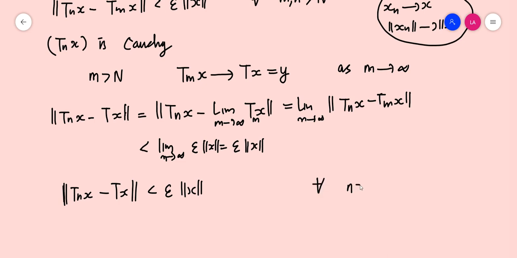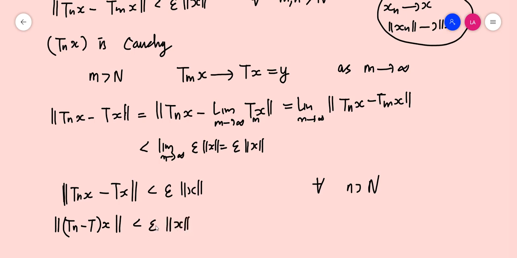Where n is also greater than capital N. m is taken to be greater than capital N. To apply this, m and n should be greater than capital N. So this can be written as norm of Tn minus T of x is less than epsilon times norm x.